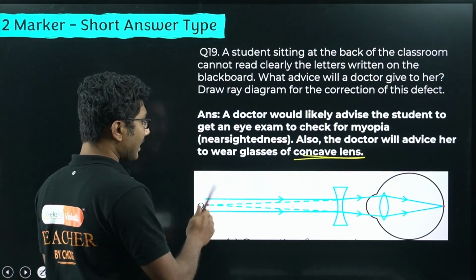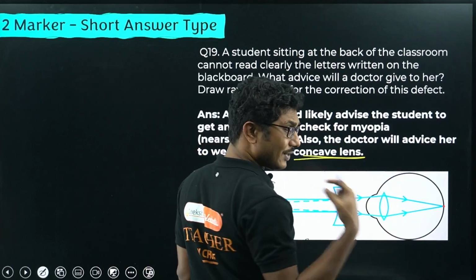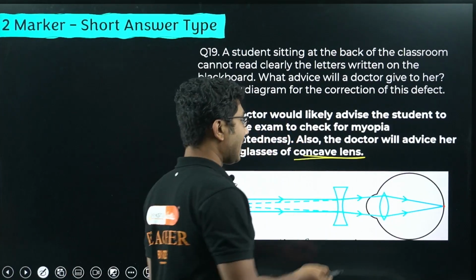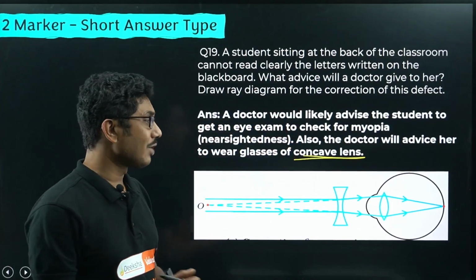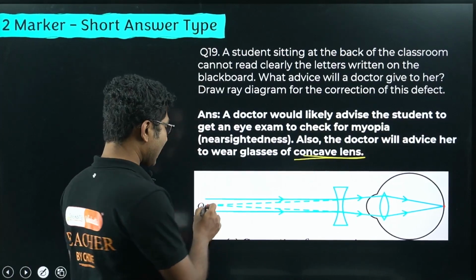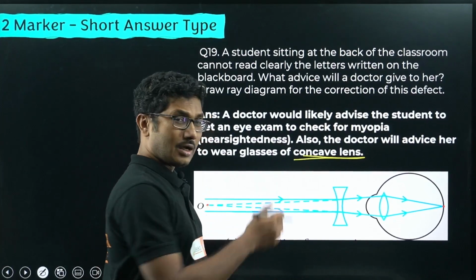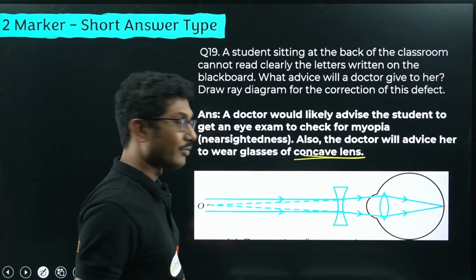To draw this ray diagram, first of all you have to draw this lens. You have to draw the eye roughly, not exactly the same way. You can draw using your compass. Okay, and then you have to take a lens. Not everything has to be perfect, but it should look like a convex lens, right? And this should look like a concave lens. Now you have to take an imaginary point, and this should be somewhere far left of your notebook, far left of your sketch, the way you are drawing.